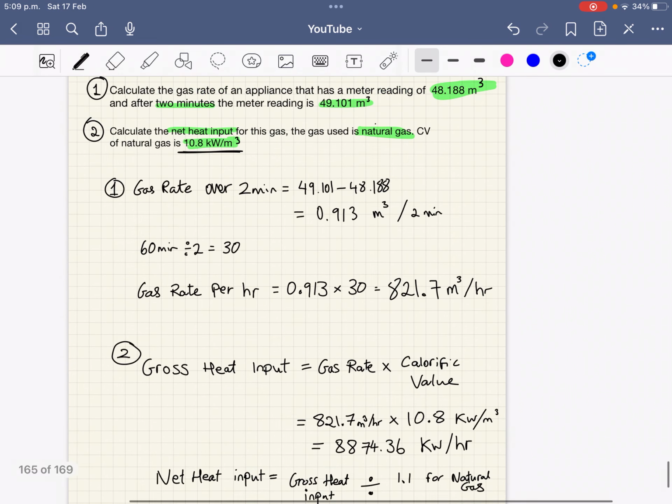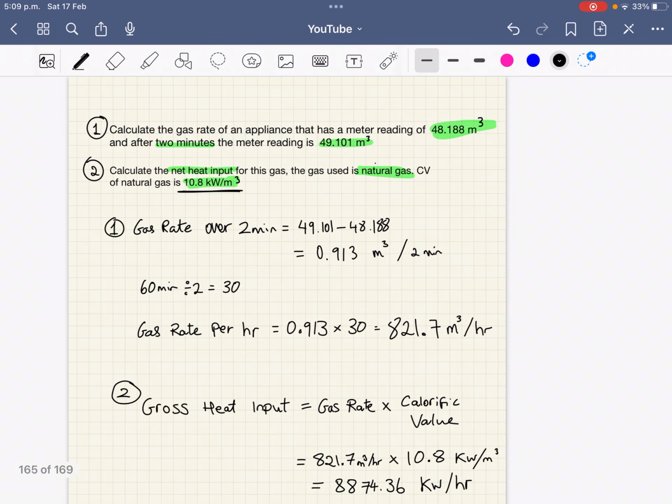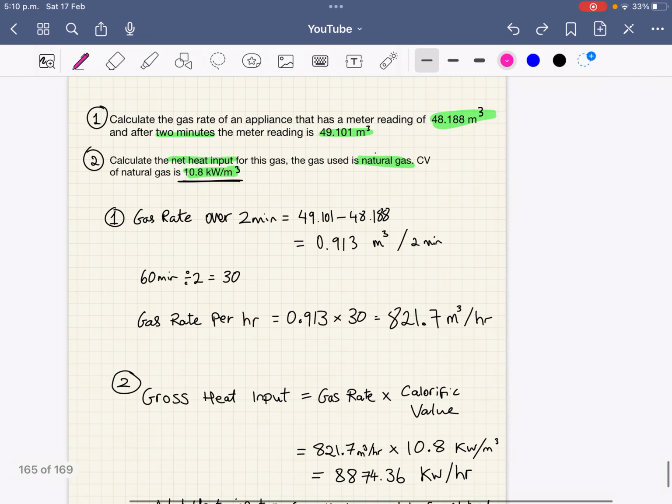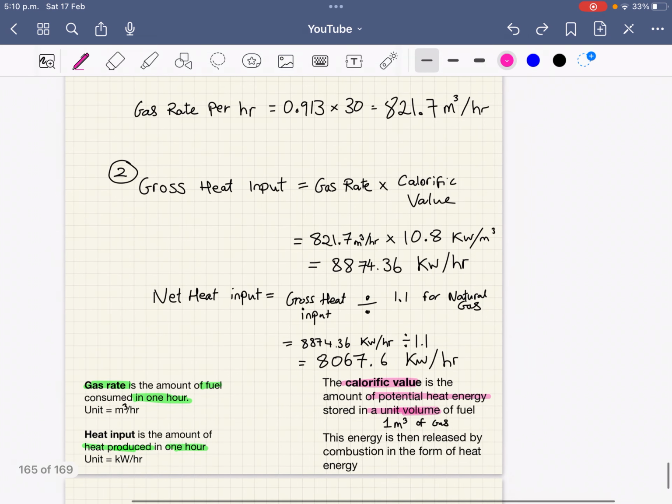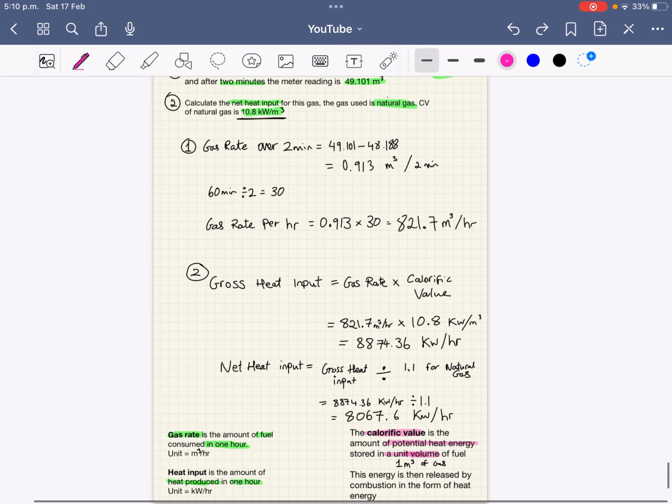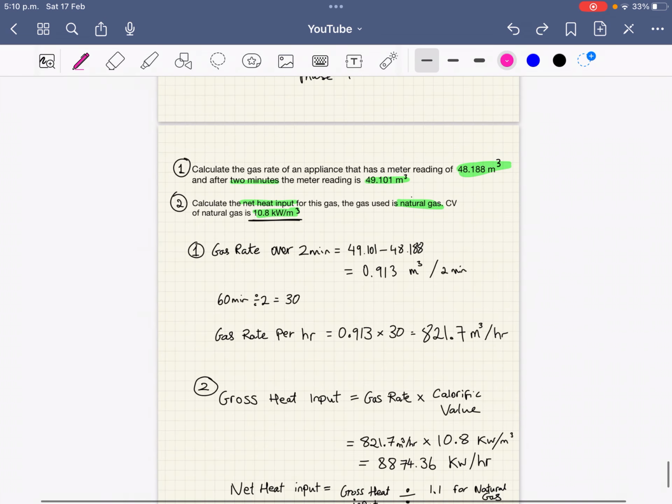And that is, just make sure we've answered the question, that's your net heat input. So to get the net heat input, the extra little bit after you get the gross is just that division by 1.1. And that's that question finished. So if you think about your definitions, hopefully there won't be much learning in that kind of question.